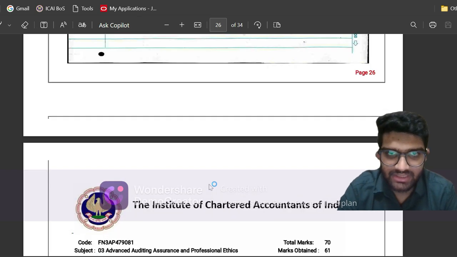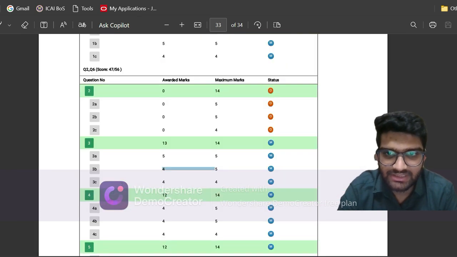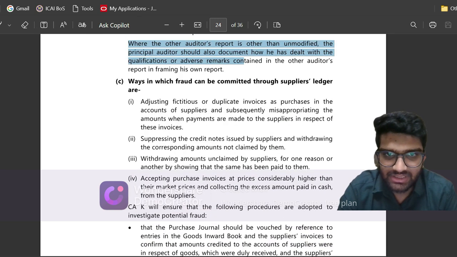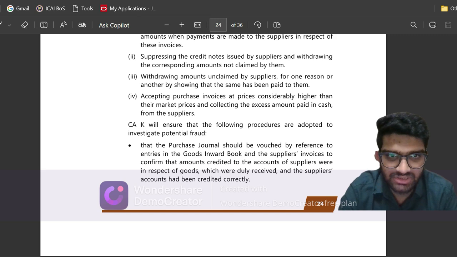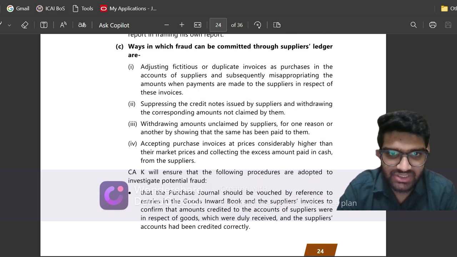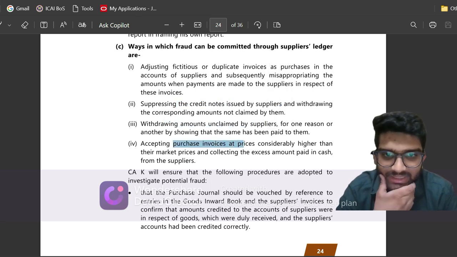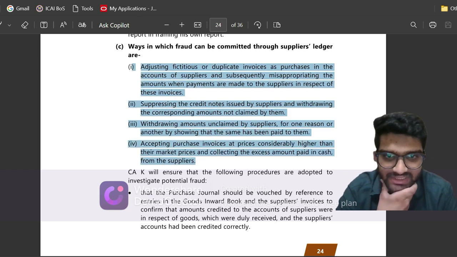Okay, now let us see how many marks I have got. Question 3C, I've got 4 out of 4 marks. Let us see the ICAI's answer. First ICAI has given the ways in which the fraud is committed and then the procedures. So fictitious or duplicate invoices in purchases, suppressing the credit notes, unclaimed credit balances, purchase invoices at prices higher than the market prices. So up to here the answer was exactly the same.